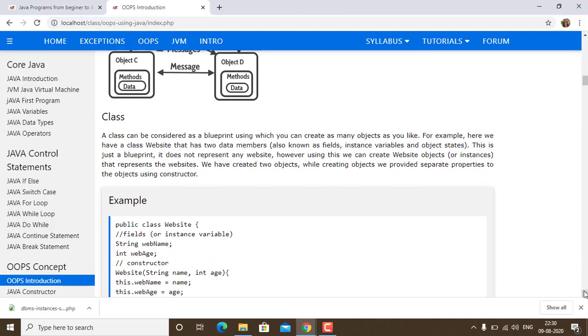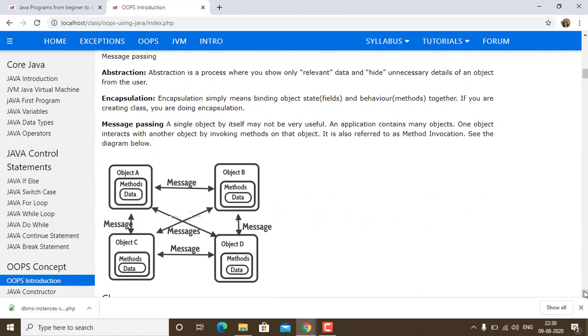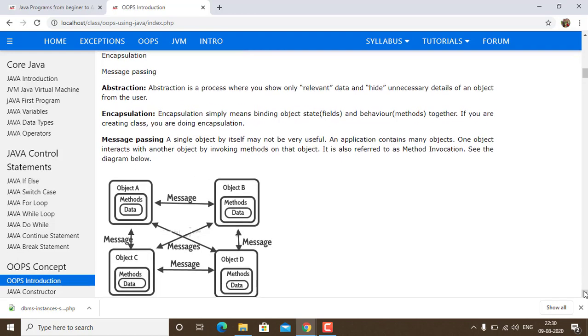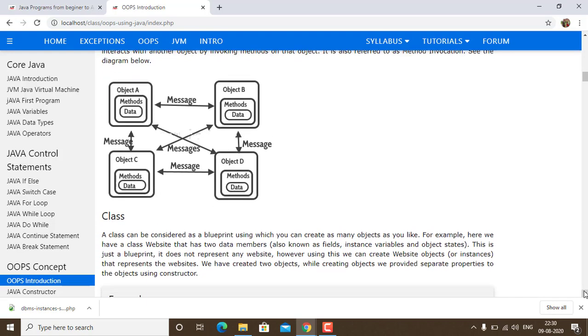Now proceeding further, we have already discussed abstraction, encapsulation and message passing. We also have a separate chapter on such topics. This is just a brief introduction, so you don't need to worry about it.